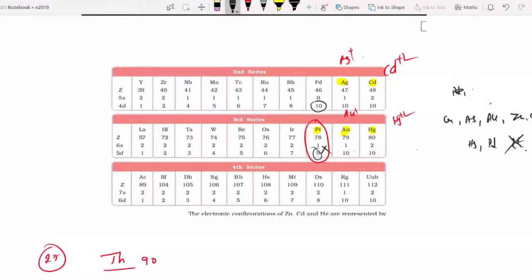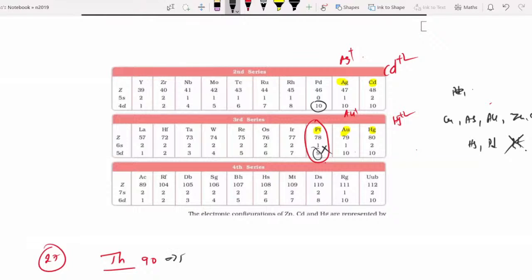I am going to the question. Thank you, sir. No, sir, didn't explain. Which one, Ra? Okay, no problem. Now you go for question number 27. Thorium. Group number of thorium.